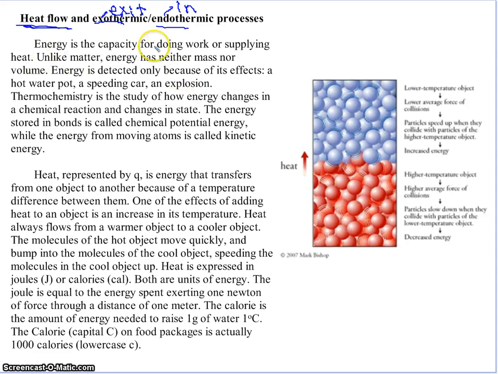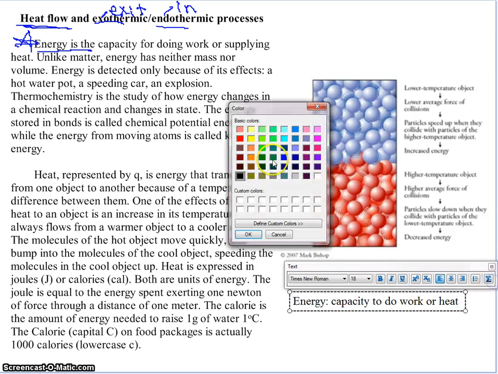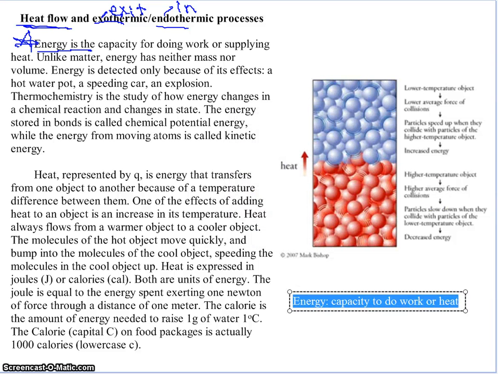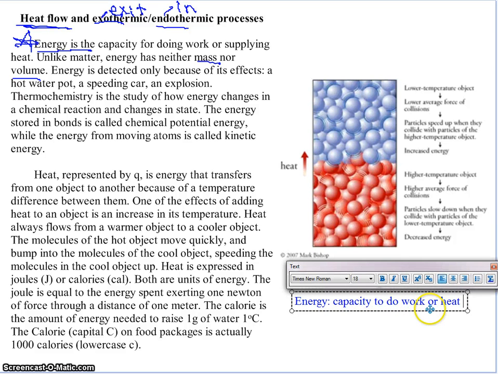Alright, what does this say? Energy is the capacity for doing work or supplying heat. That sounds like a good definition. I should probably write that in my key points. So energy, capacity to do work or heat. Nice notes. Here, let's make it a color. Blue. Oh yeah. Unlike matter, energy has neither mass nor volume. Capacity to do work and no mass or volume.